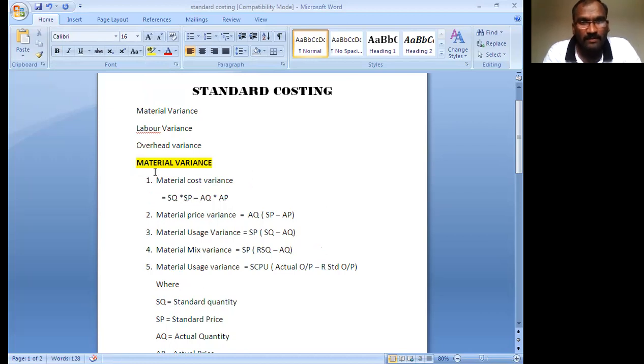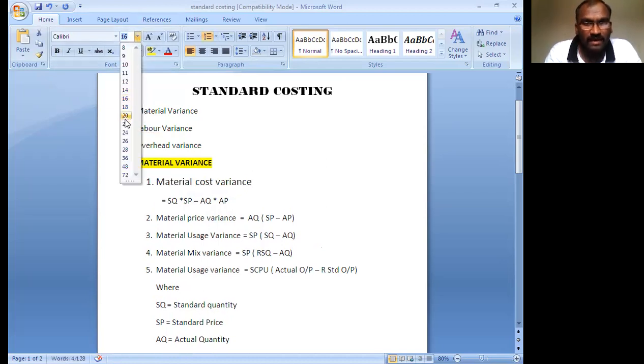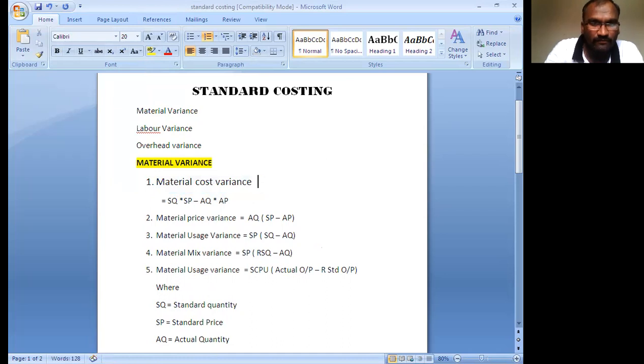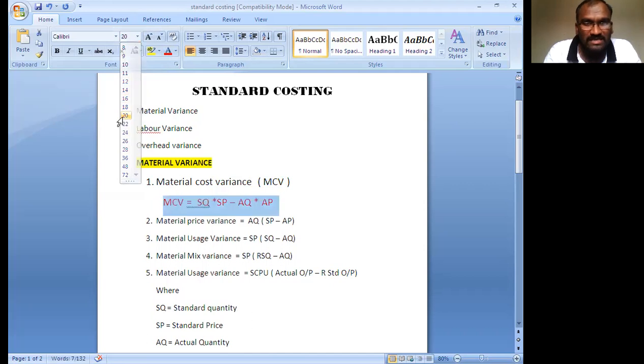First one, material cost variance, MCV. MCV means material cost variance. It is the difference of the cost: standard cost minus actual cost. In standard cost, how do we get it? You multiply the standard quantity into the standard price.